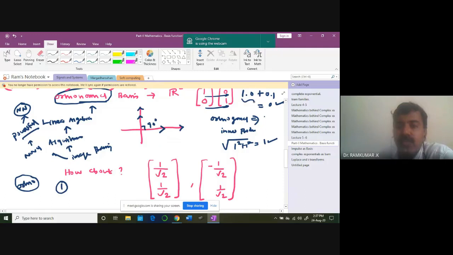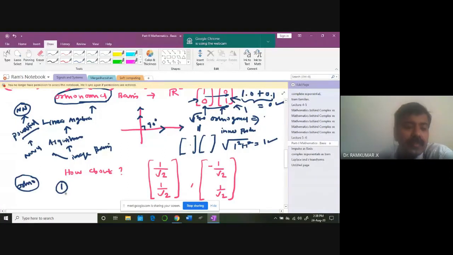Each vector, one by one, is a unit vector, so its length is equal to 1. If I take the norm of each of these vectors, I'm going to end up with length 1 always.